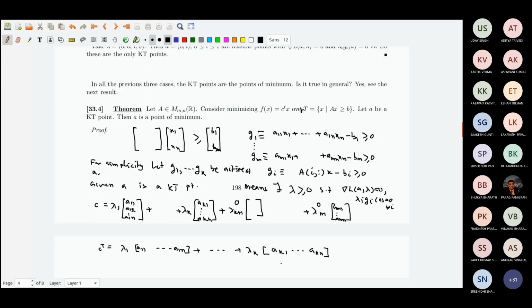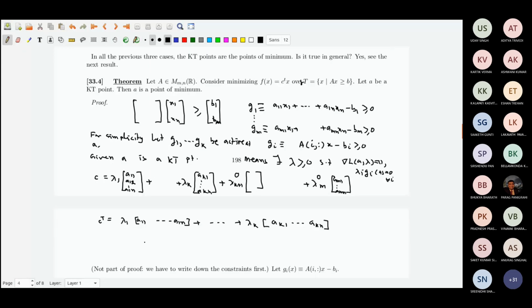This matrix, A11 up to A1N, AK1 up to AKN, is nothing but A subscript small a. These are precisely the rows corresponding to the supporting hyperplanes that are active at A.